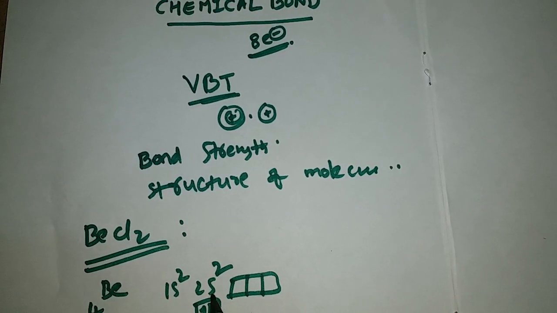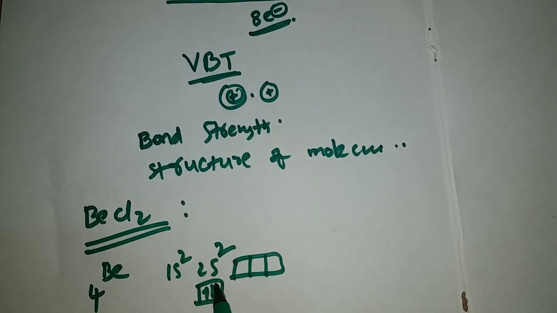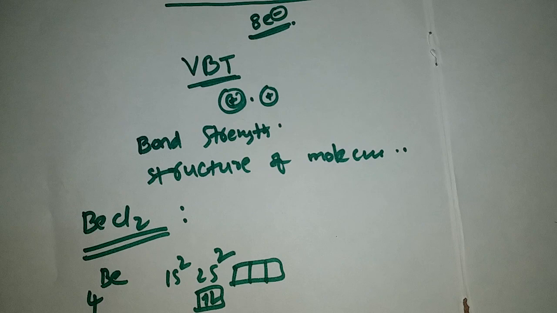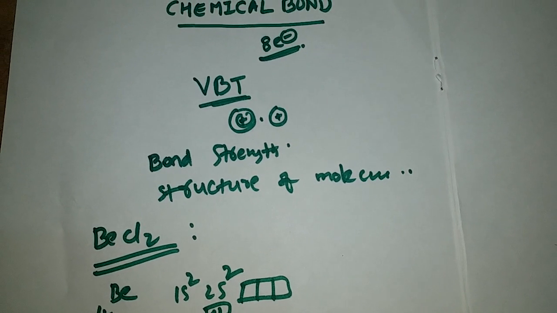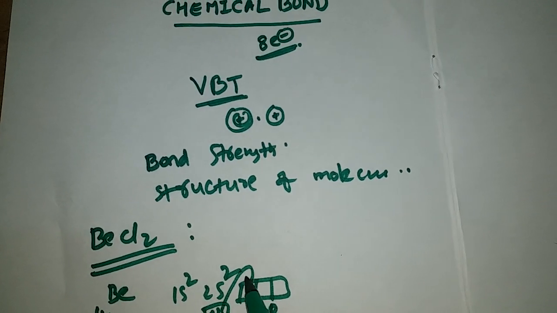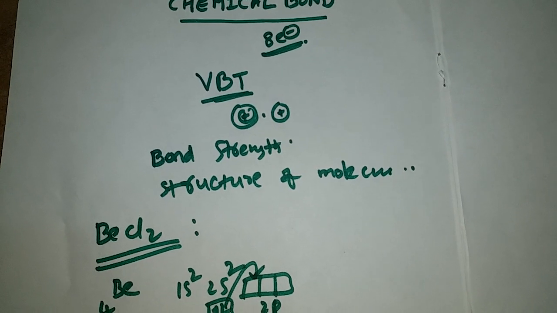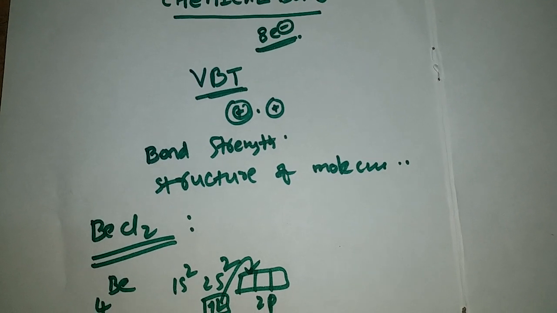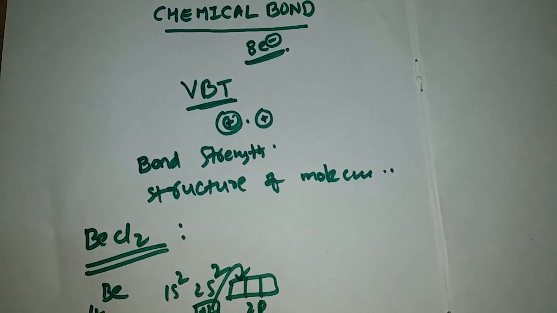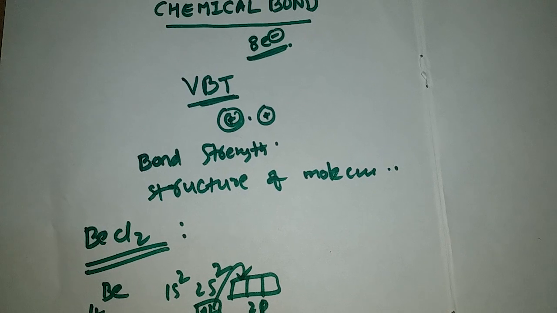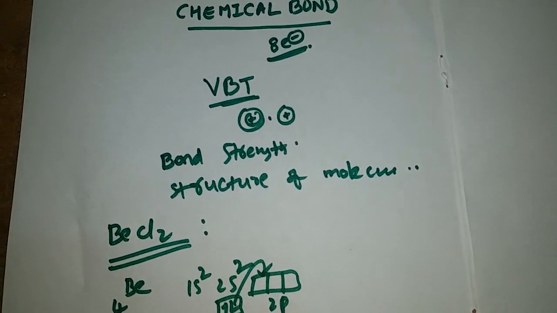According to VBT, beryllium does not form any chemical bond. Why? Because unpaired electrons are not present in beryllium. But in its excited state, the 2s electron will jump into 2p. Then beryllium has one unpaired electron in 2s and another one in 2p, namely 2px.